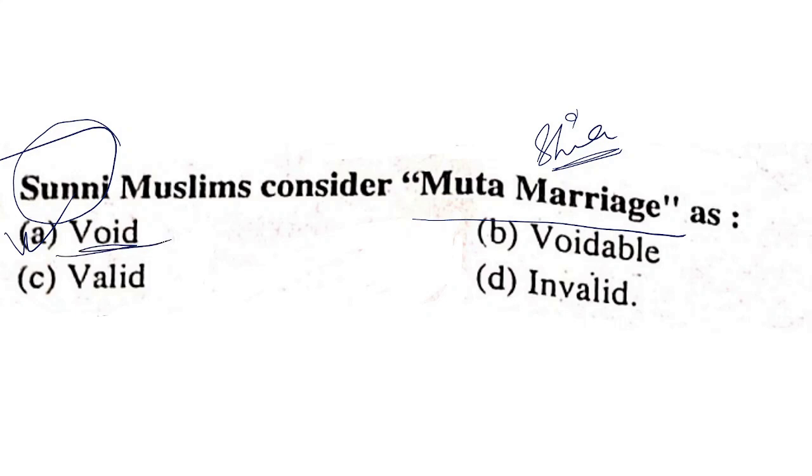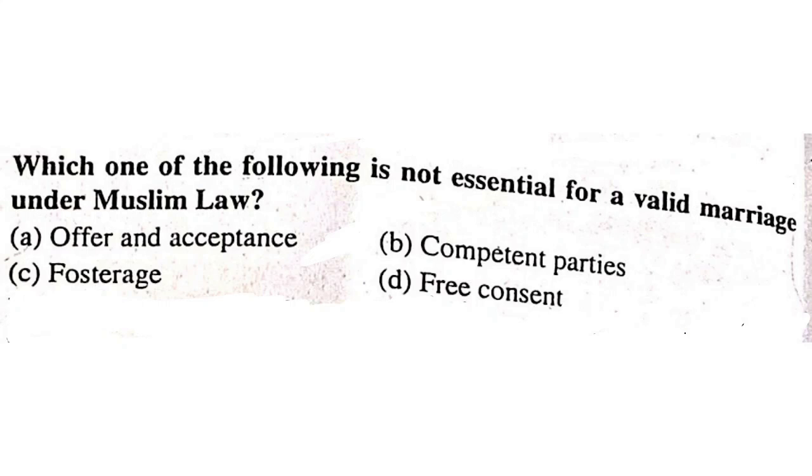Which of the following is not essential for a valid marriage under Muslim law? This question has been already covered. Fosterage is the answer.